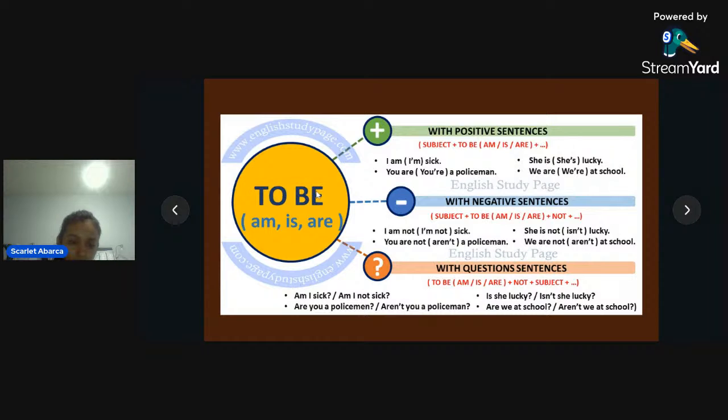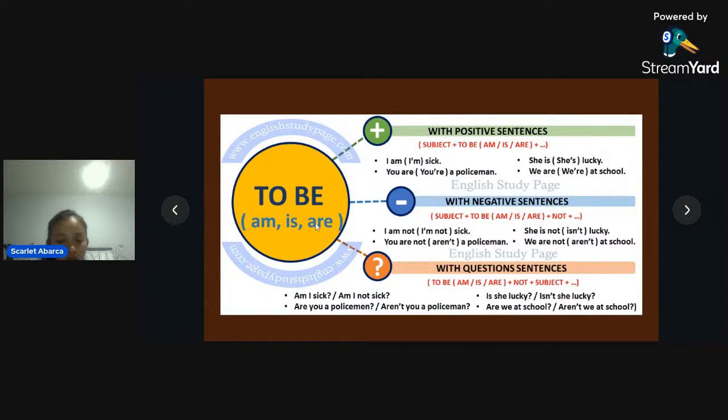The to be. Do you remember the to be verbs? We have three: am, is, and are. The three ones you use with different subject pronouns. So always you're going to use am with I, is with he, she, and it, and are with you, we, and they.